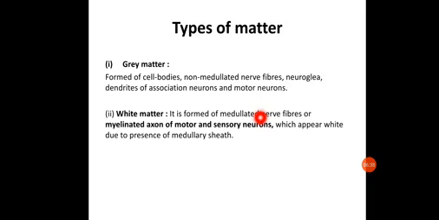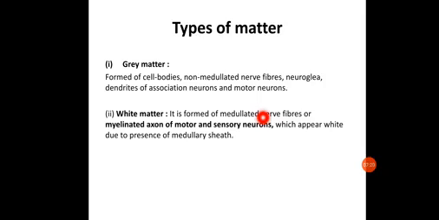It is formed of cell bodies, non-medullated nerve fibers and neuroglia, and the dendrites of association neurons and motor neurons. We have seen the types of neurons: motor neurons are responsible for muscular contraction and glandular secretion in different parts of the body, and association neurons are neurons having the same direction. All of these, along with the non-myelinated nerve fibers, are found in the gray matter.